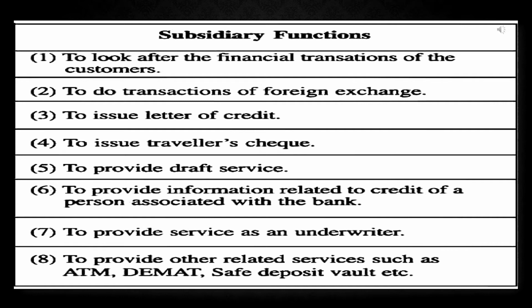First one, to look after the financial transactions of the commerce. Second one, to do transactions of foreign exchange. Third one, to issue letter of credit. Fourth one, to issue traveler's check. Fifth one, to provide draft service. Sixth one, to provide information related to credit of a person associated with the bank. Seventh one, to provide service as an underwriter. Eighth one, to provide other related services such as ATM, demat, safe deposit, wallet, etc.